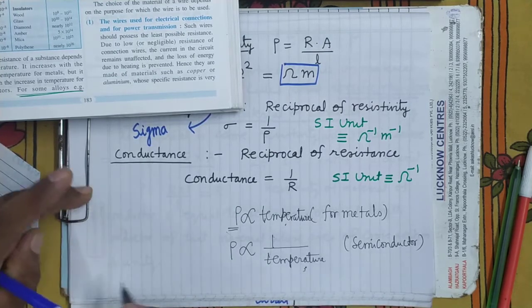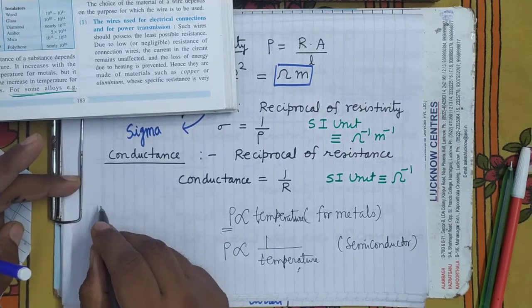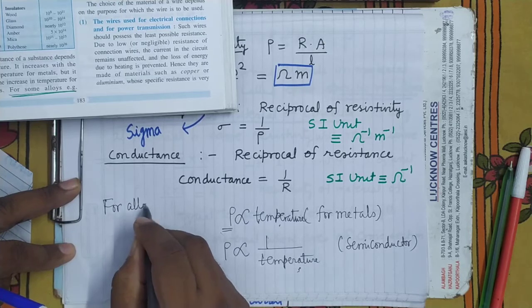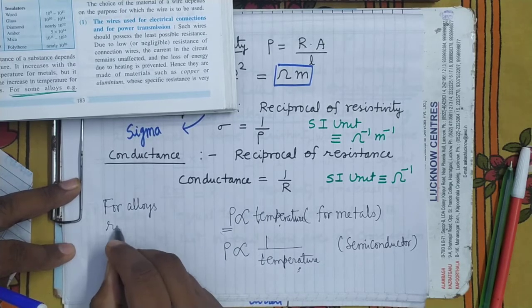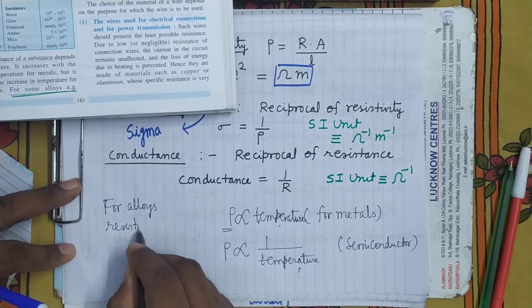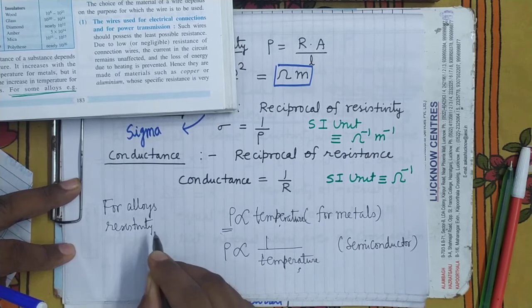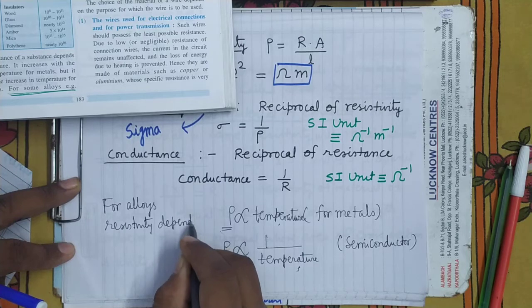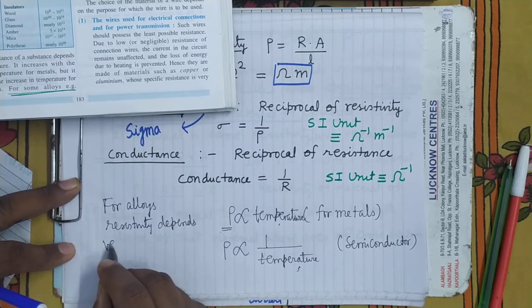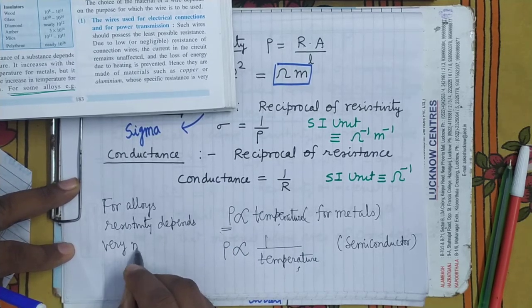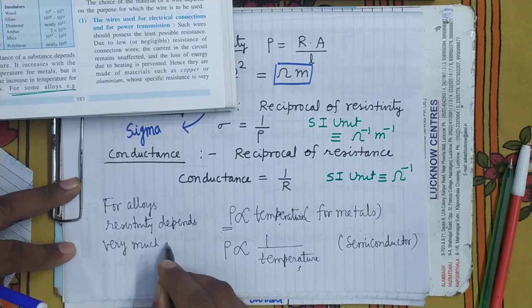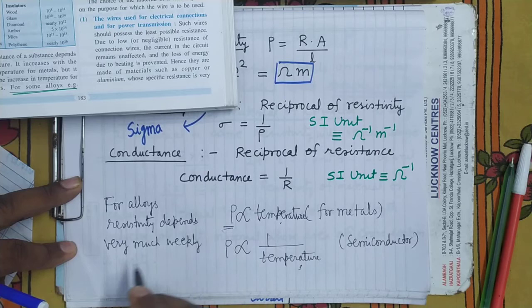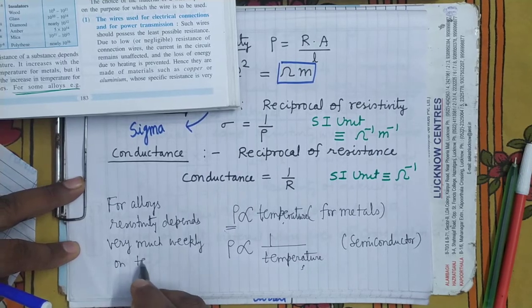While for alloys, resistivity, meaning specific resistance, depends very weakly on temperature.